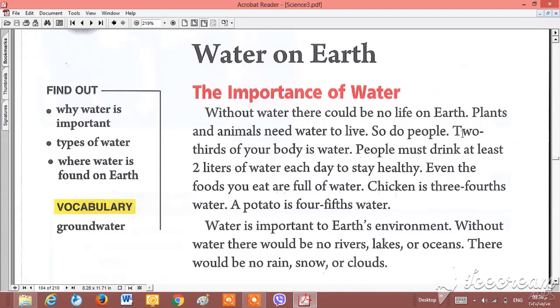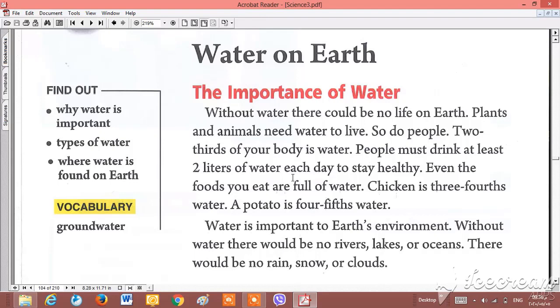Okay. Second, 2/3 of your body is water. Our body contains 2/3 of water, like an apple that contains a lot of water in it. Third, people must drink at least 2 liters of water each day.